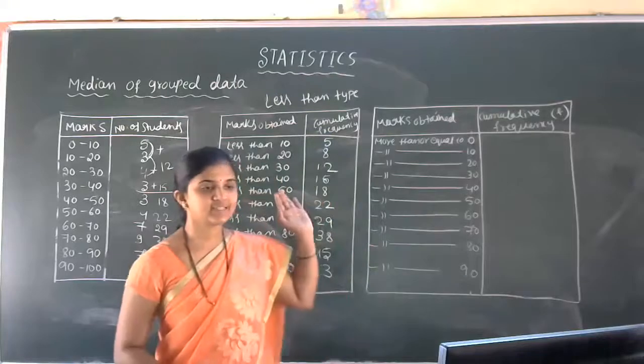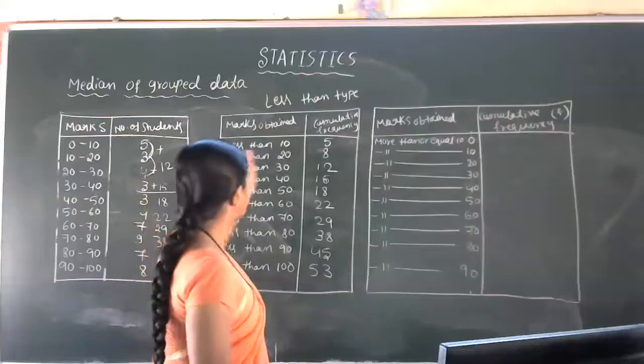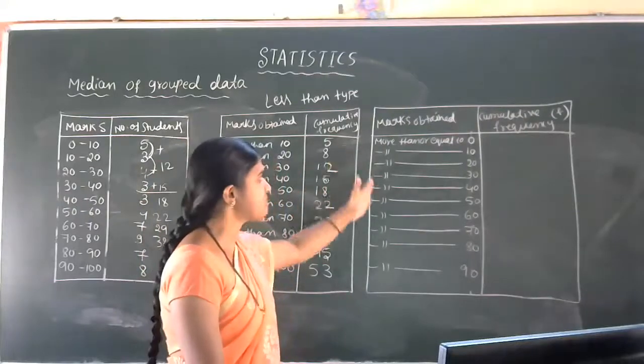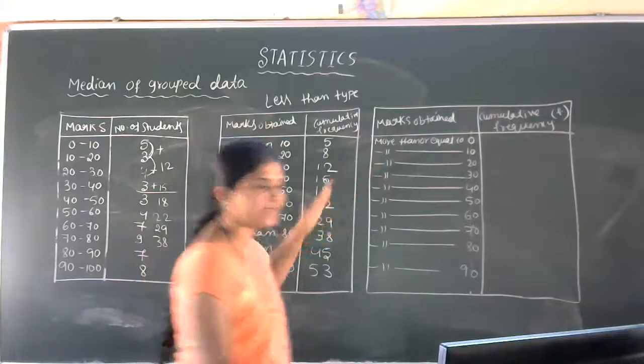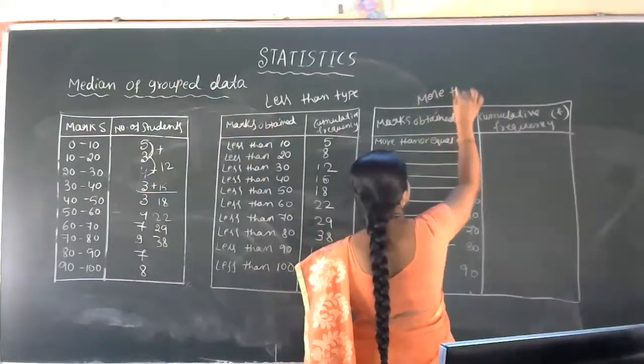See, in the last video, we discussed how to convert this grouped data into less than type cumulative frequency. Now, in the same way, we are going to convert that into more than type. Okay, more than type frequency distribution table.